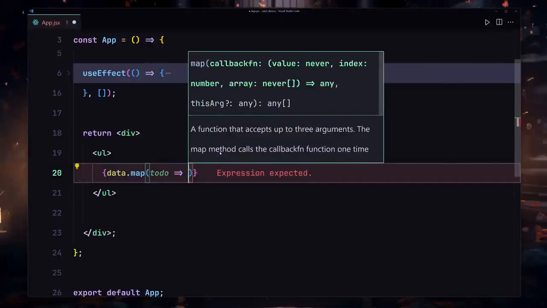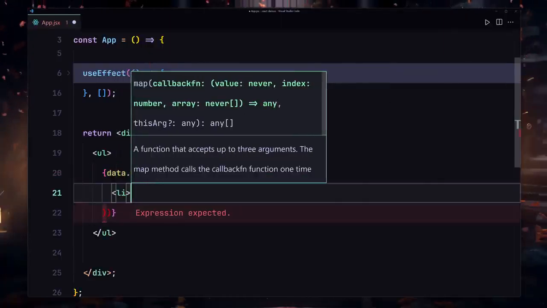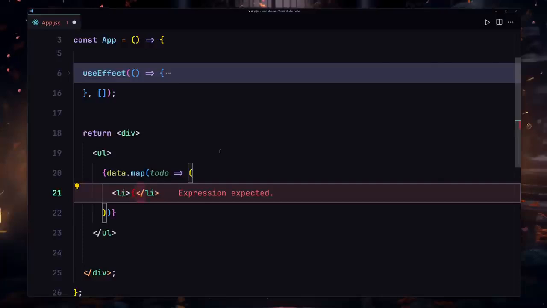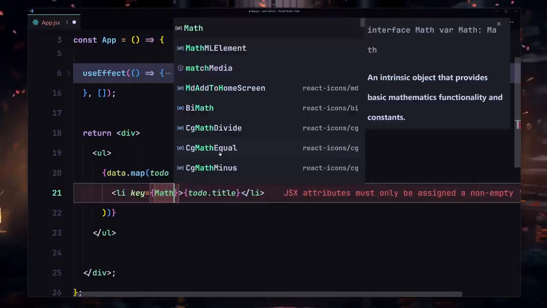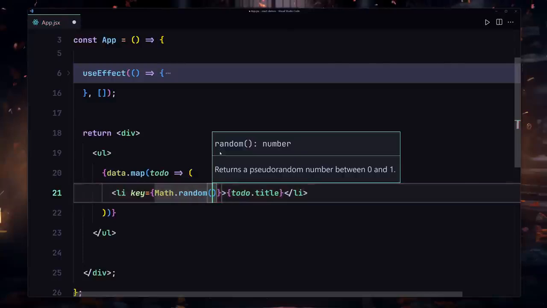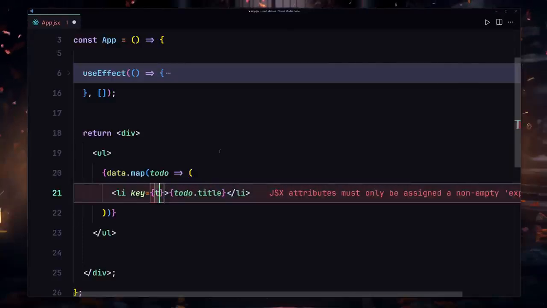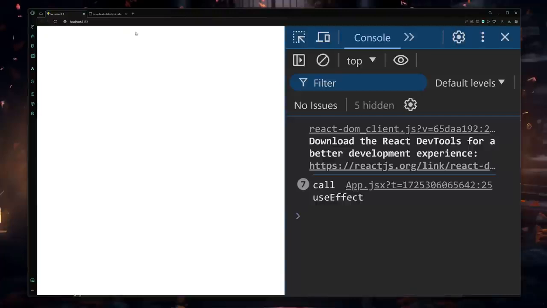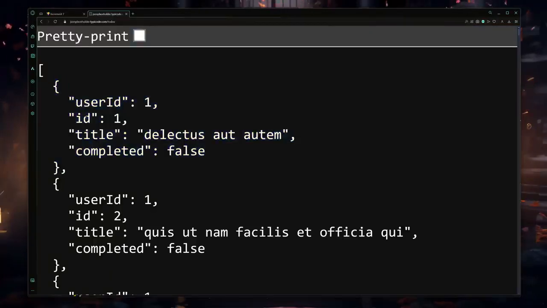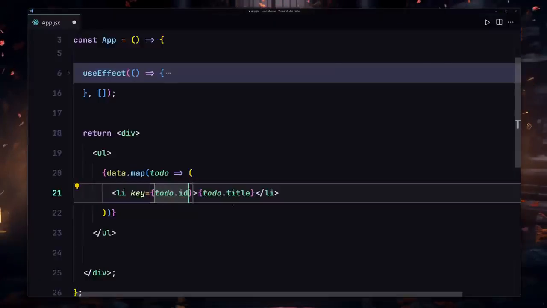Now inside each of these todos we're going to be using our li, and I'll render todo.title, and I guess that's going to be fine. I can also provide the key, like Math.random, or I can use todo.id, which is this ID. So we have our ID right here, so we can also use that.